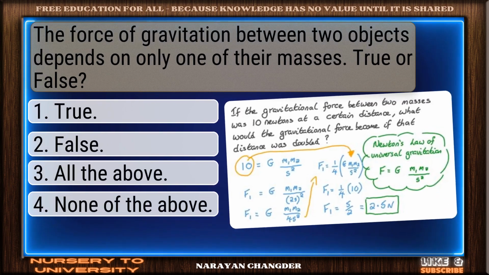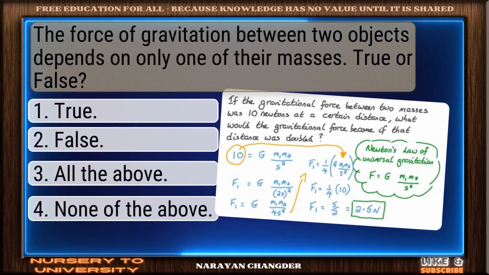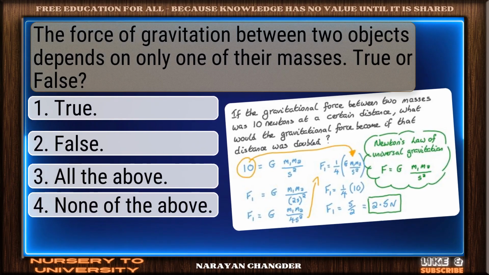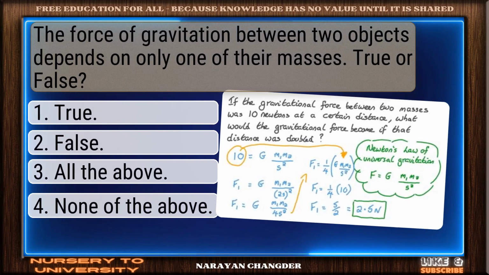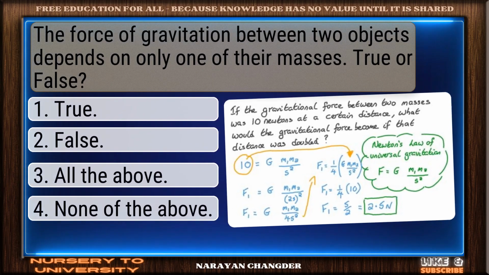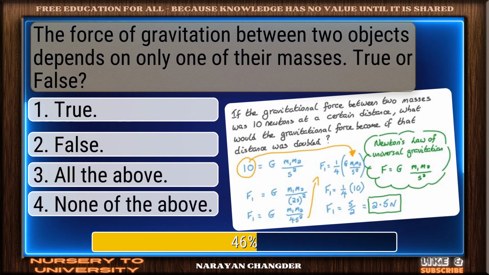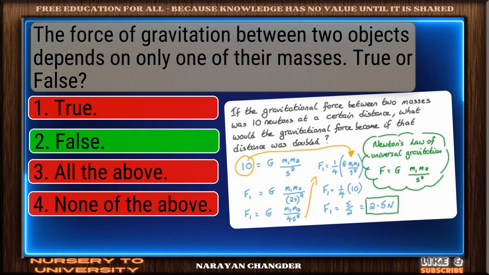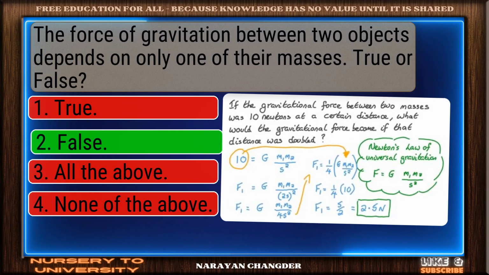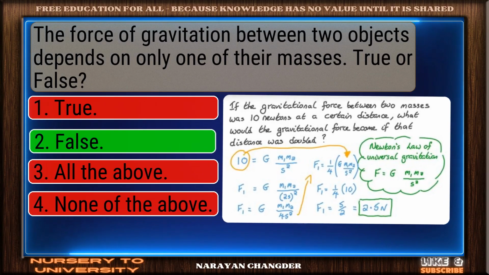Question number 38. The force of gravitation between two objects depends on only one of their masses. True or false? Good thinking. False is the right answer.